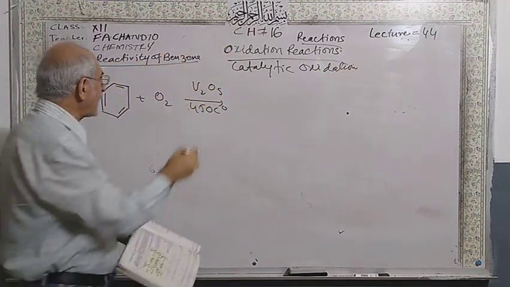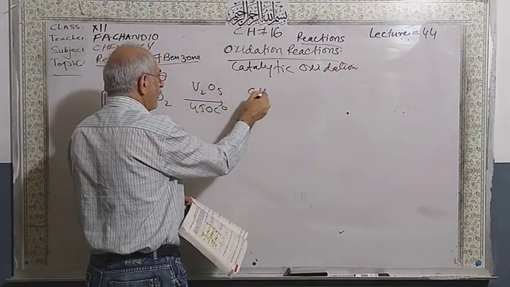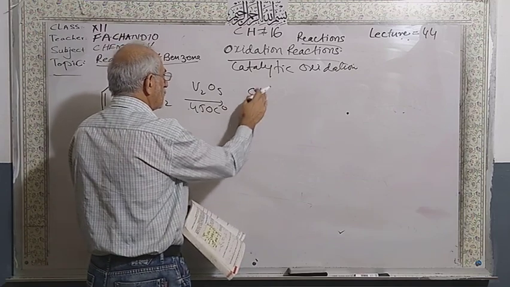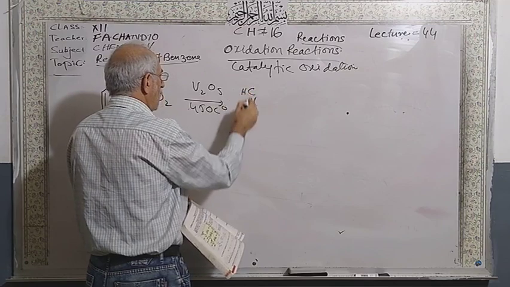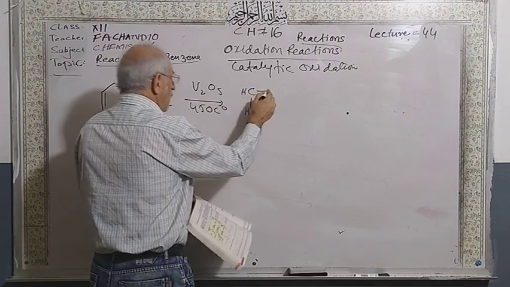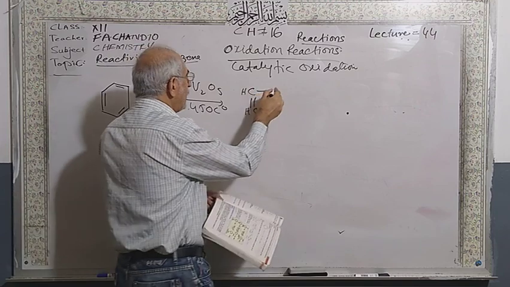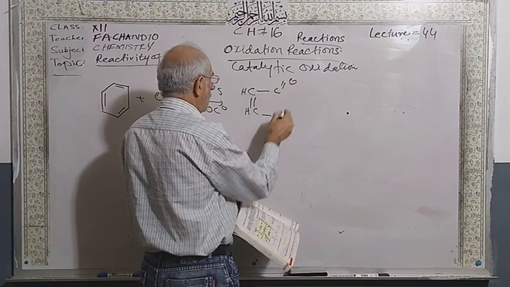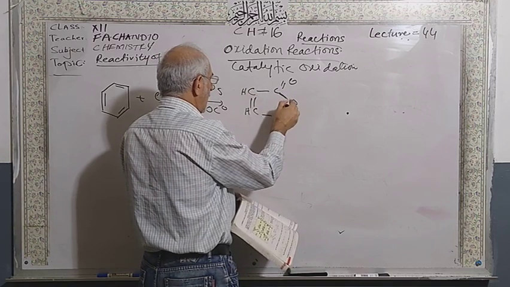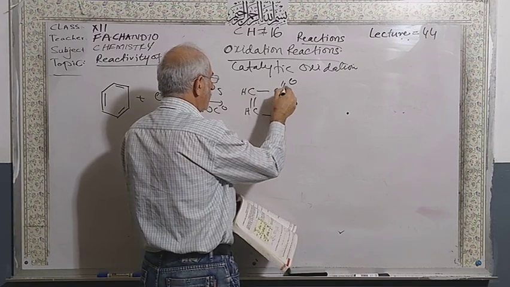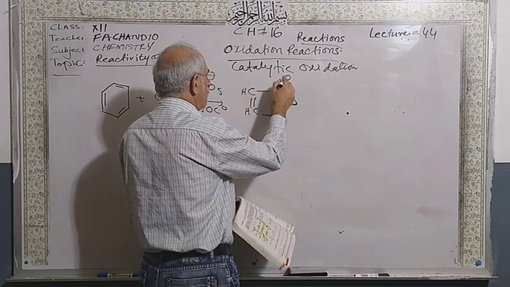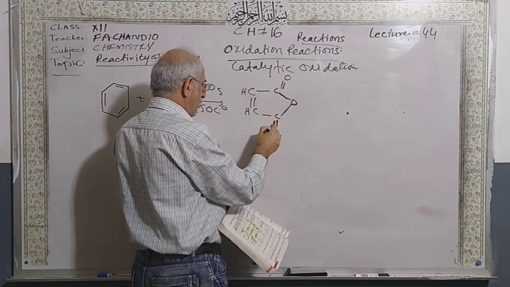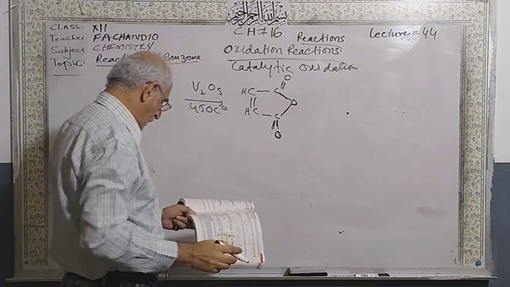This means you will get the compound maleic anhydride.